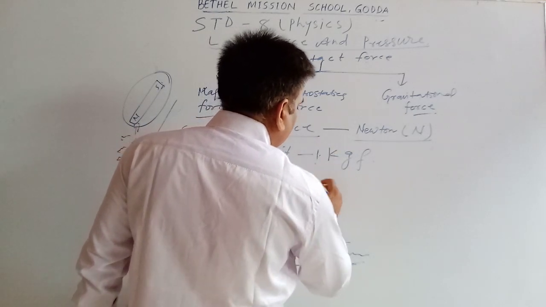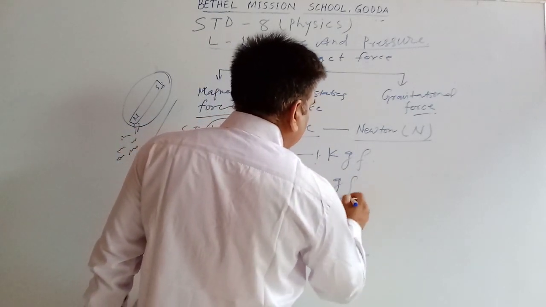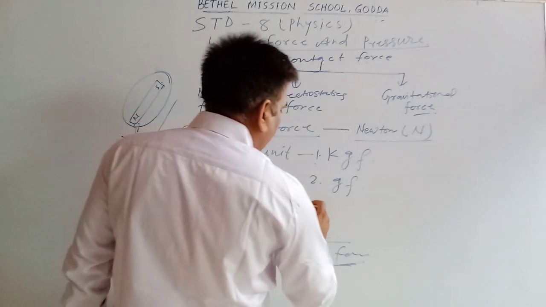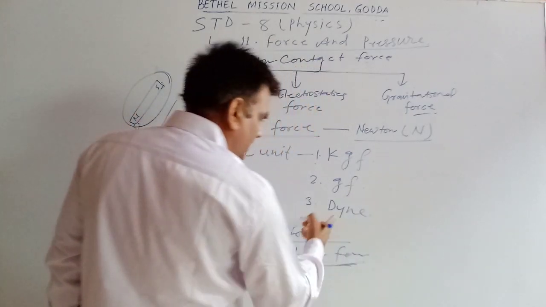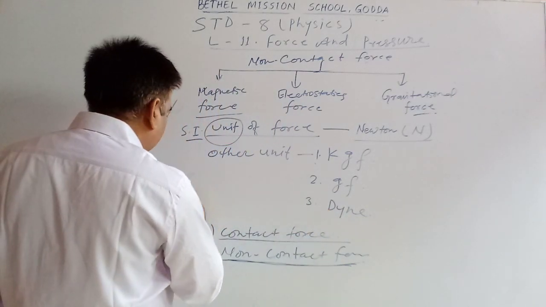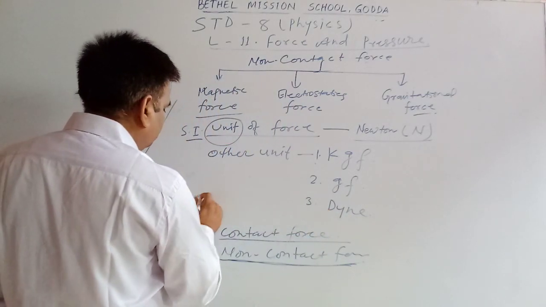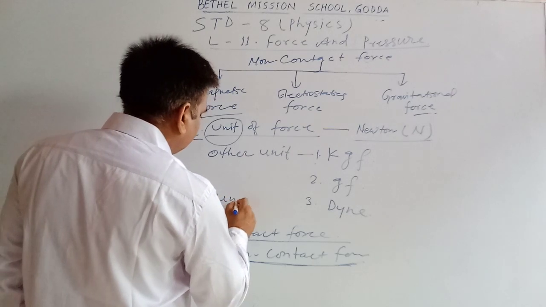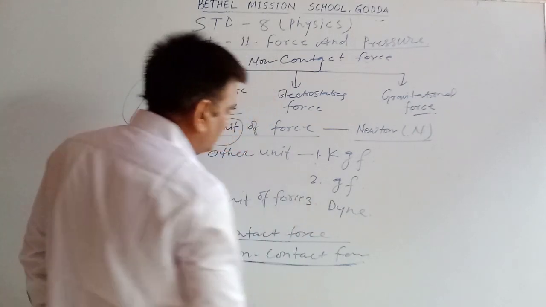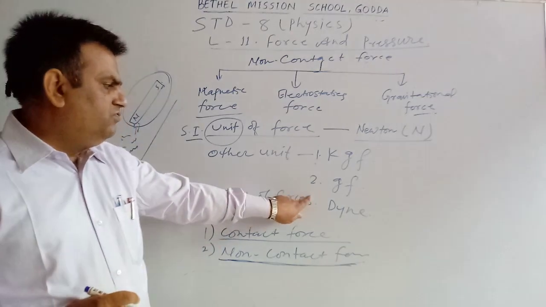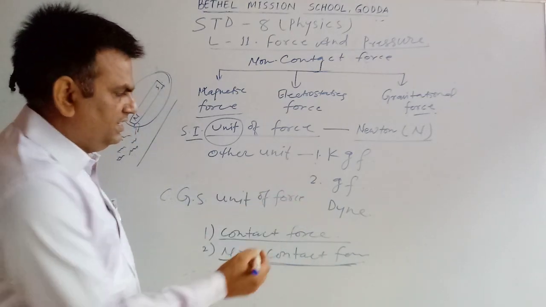Gram force is gf. And the third is dyne. Dyne is the CGS unit. The CGS unit of force is dyne.